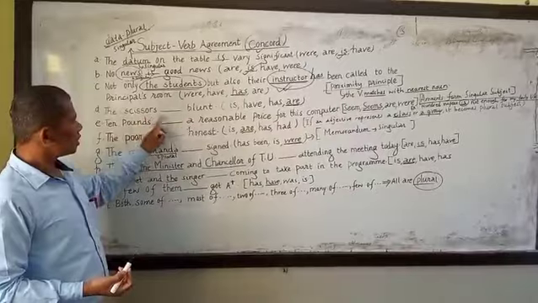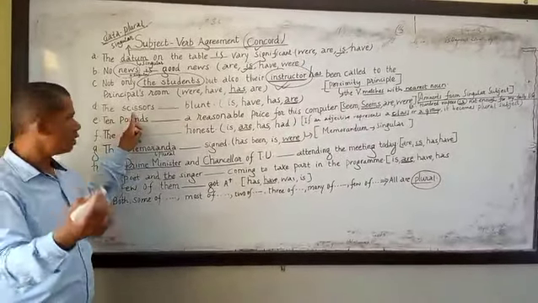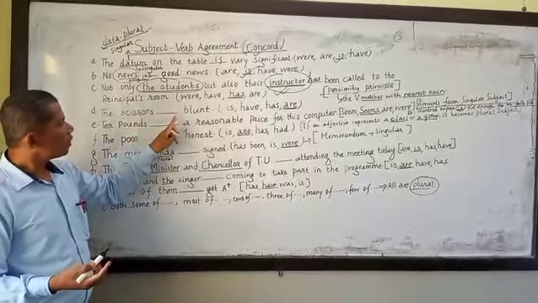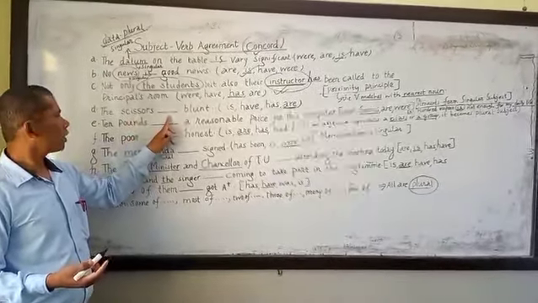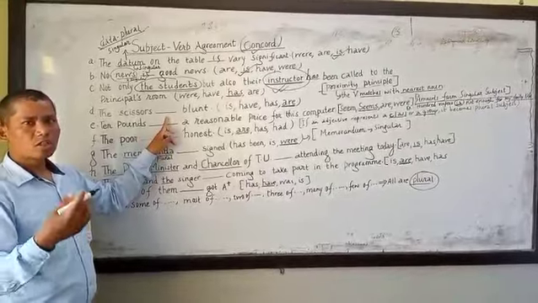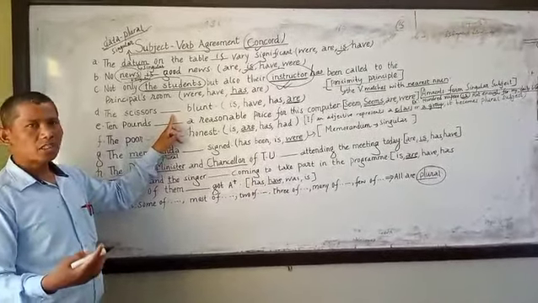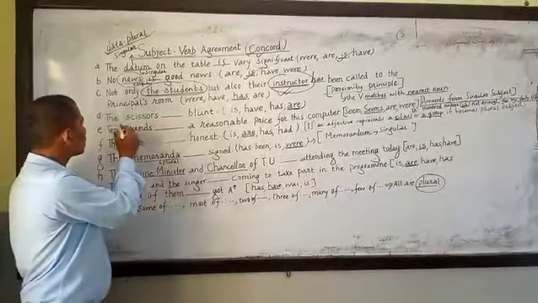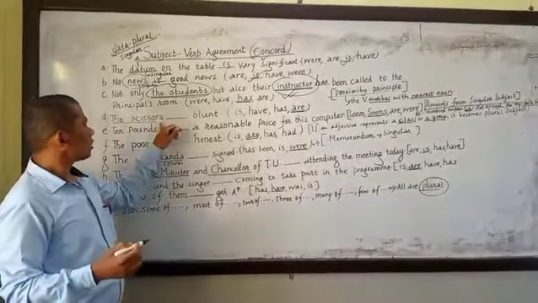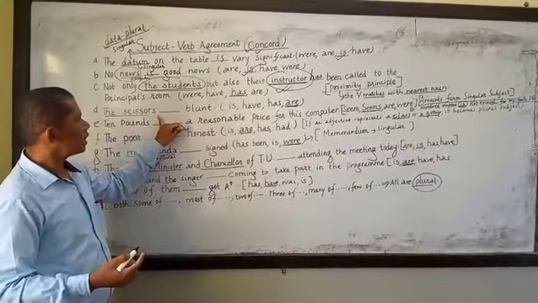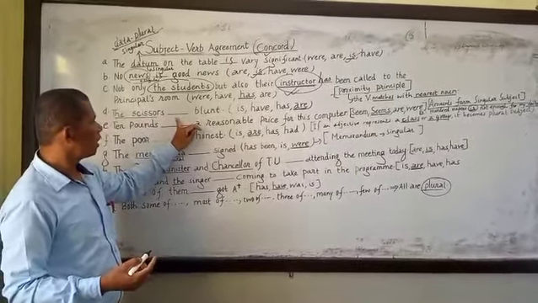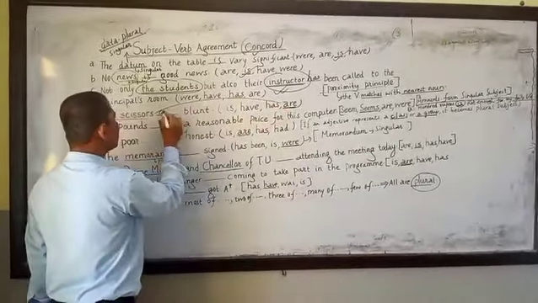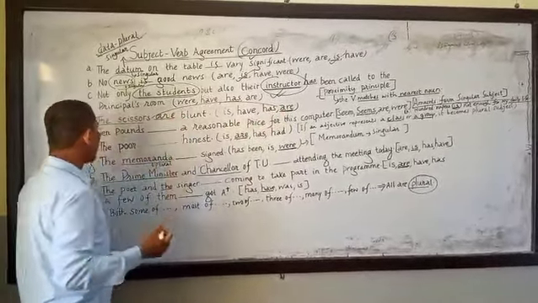Now the scissors blood. What kind of subject is scissors? Scissors is a plural subject, as for example trousers, shorts, pants, right? Because it has two parts, such kinds of subjects come under the plural subject. That's why scissors takes are. Therefore, there will be are.